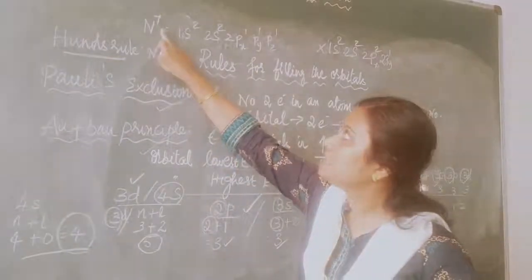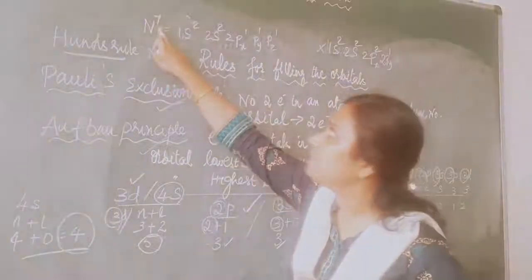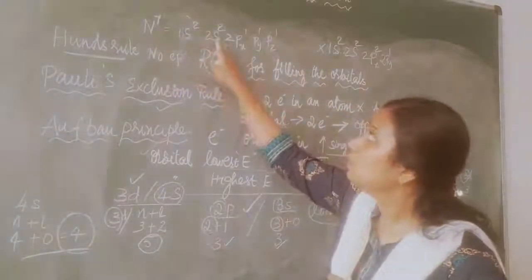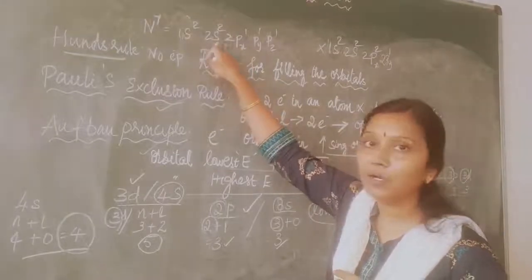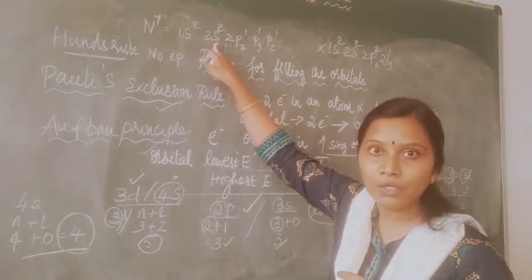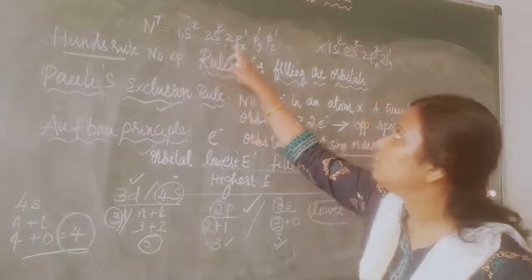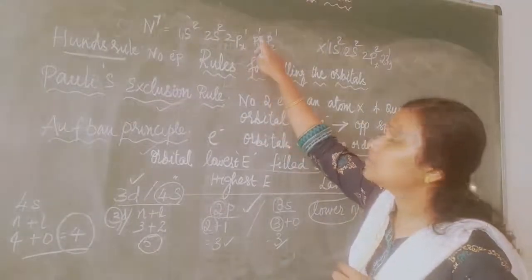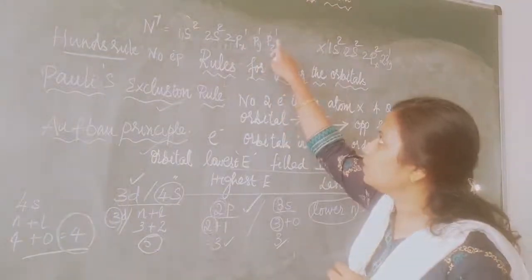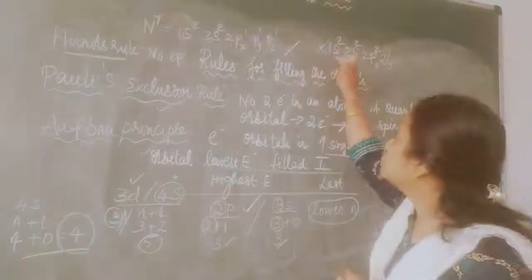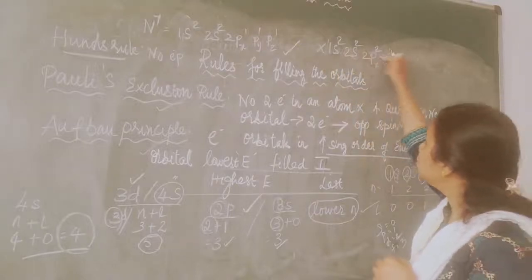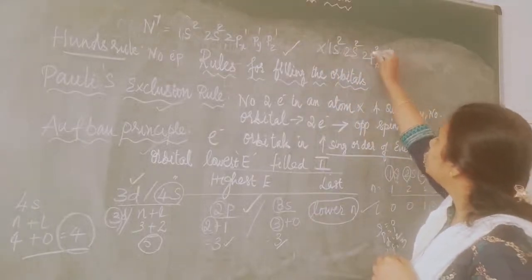Now nitrogen is 7, children. The atomic number is 7. I have to fill it up. So how will I fill? 1s2, 2s2, because the maximum number of electrons allowed in s orbital is 2. So 1s2, 2s2, 2px1 for the x subshell, 1 for the y subshell, 1 for the z subshell. This is the correct way. I should not fill like this: 1s2, 2s2, 2px2, 2py1. I should not fill 2 orbitals